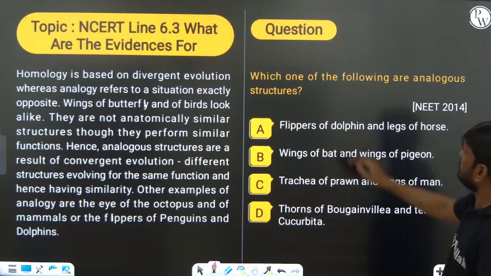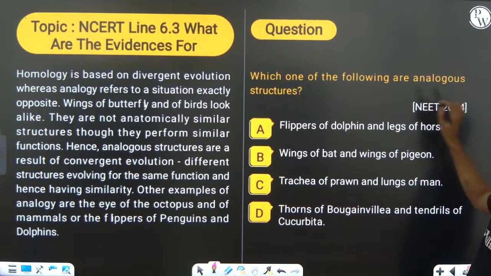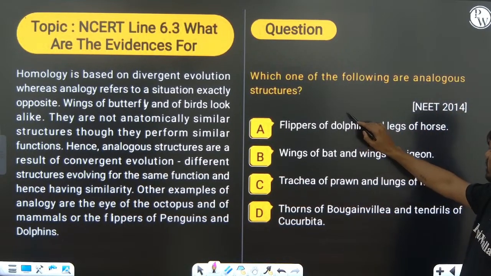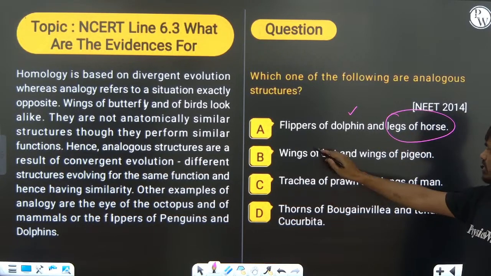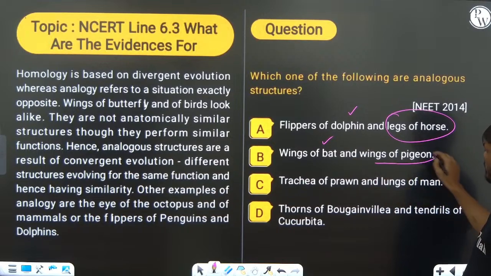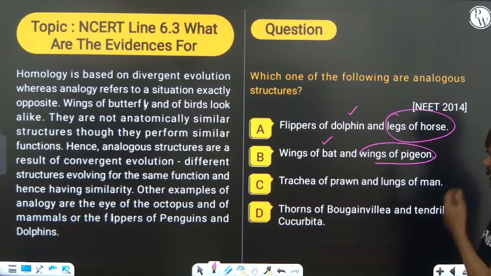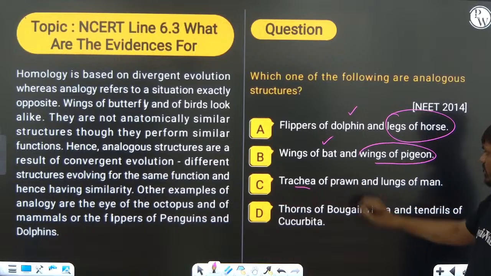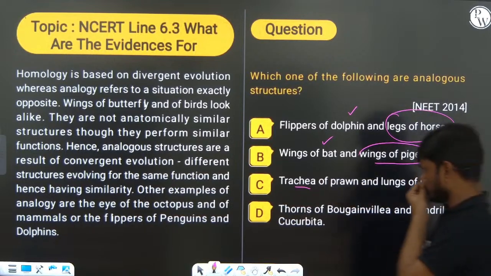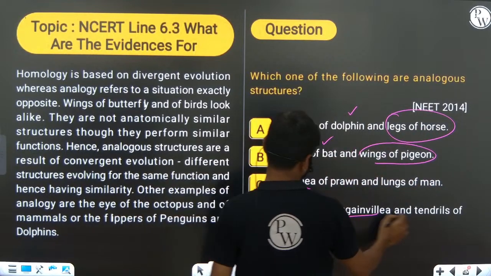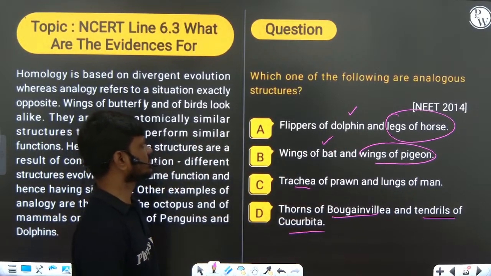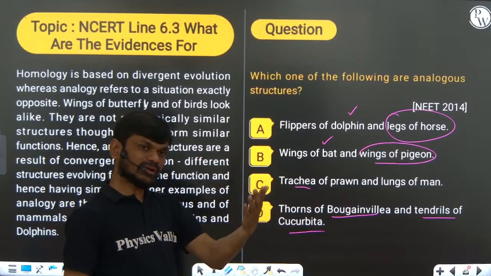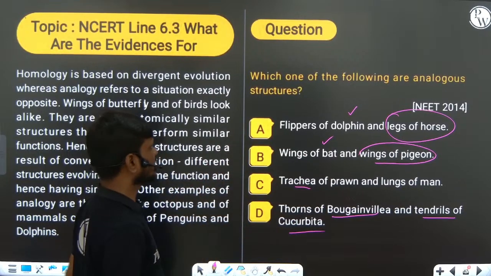One more example. Which of the following are analogous structures? Flippers of dolphin, okay. Legs of horse, not. Wings of bat, okay. Wings of penguin, okay. Trachea of prawn, lungs of man, and thorns of bougainvillea, tendril of cucurbita. Analogous structures have the same function but different origin and different structures.